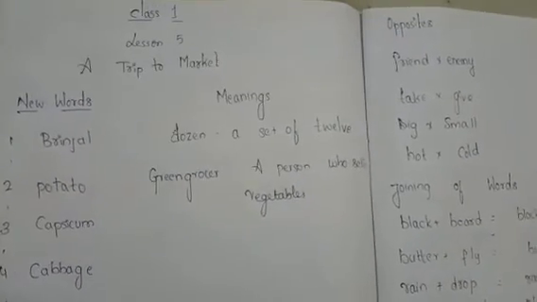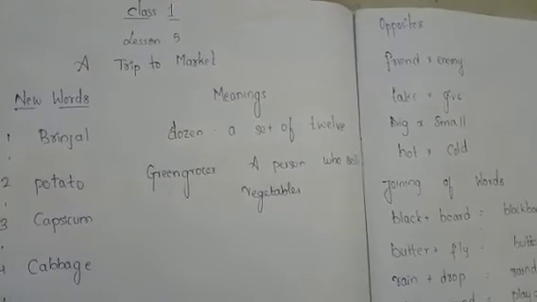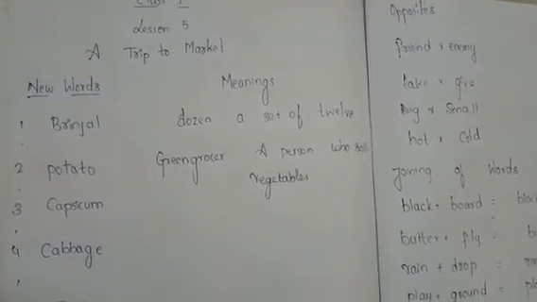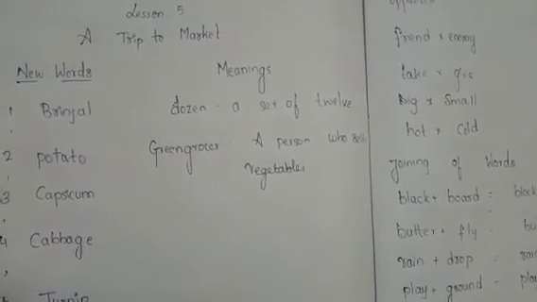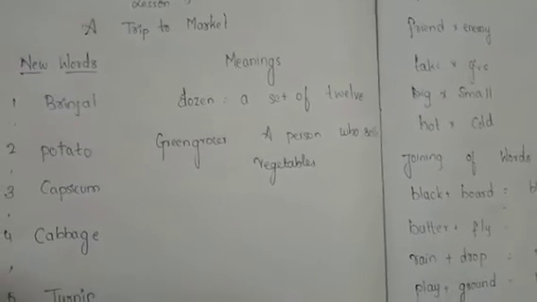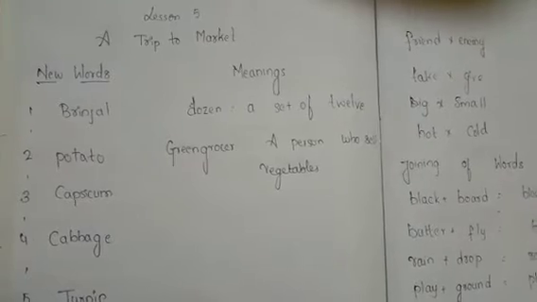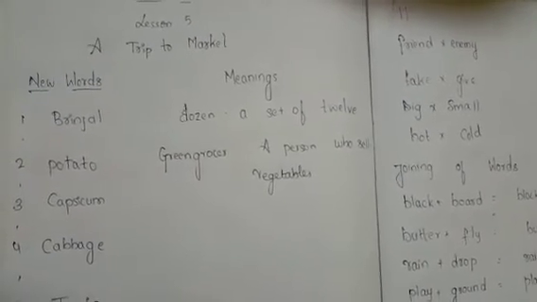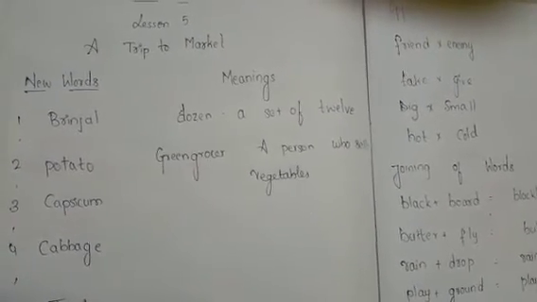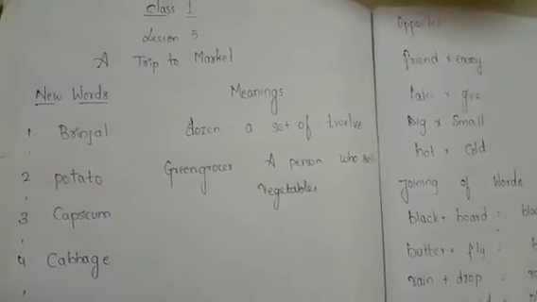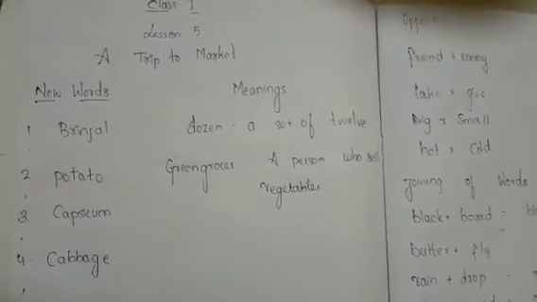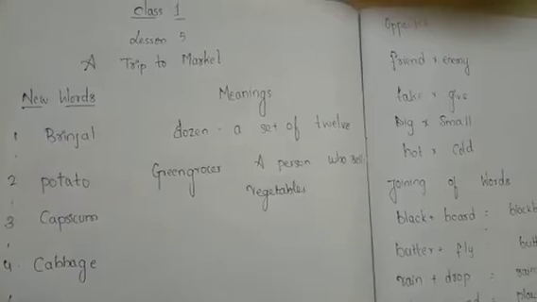Okay, see children, many of you didn't send me your CW. So if you didn't send me your CW, you didn't get marks. Okay, so you have to write the CW with a neat handwriting and send those pictures to me. Okay children, is it clear for you?